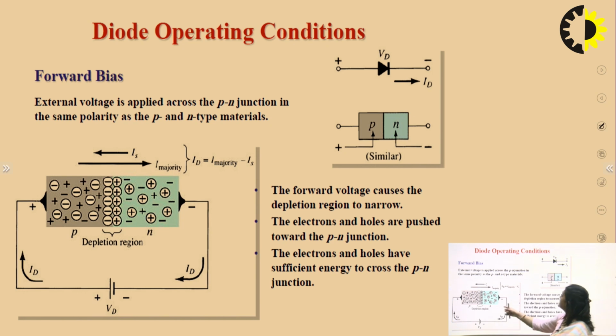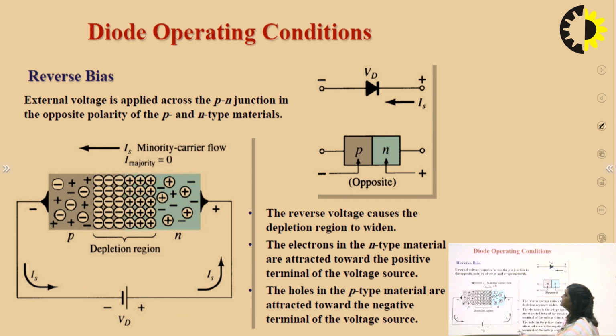And this circuit is for your forward bias. P is connected with the positive terminal and N is connected with the negative terminal. And we can see the direction of the majority current in this way, and this IS is the minority current. So net current ID is I majority minus I minority. And this condition is for the reverse bias. In reverse bias, I have told you already that we are increasing the barrier potential.